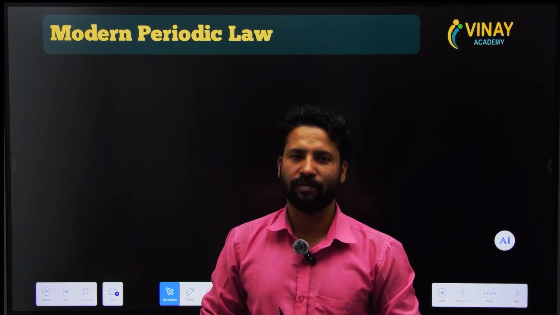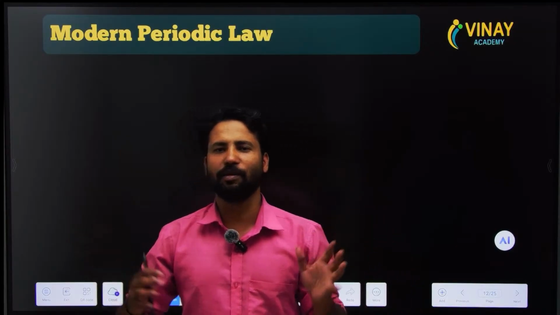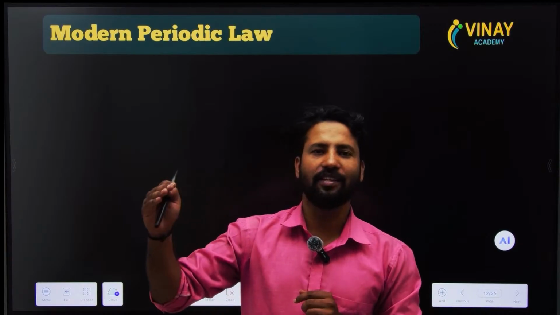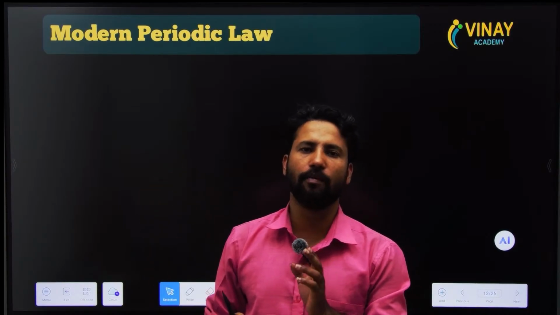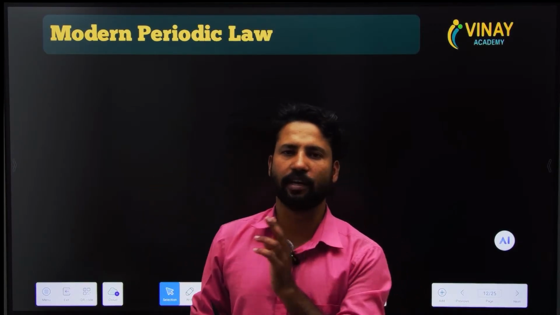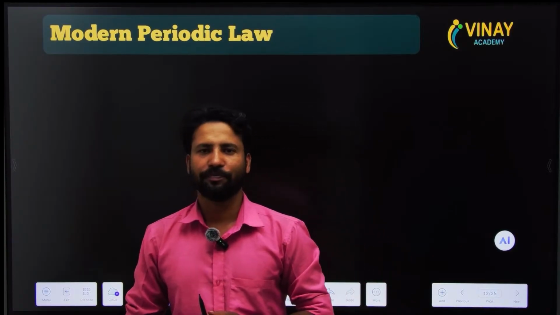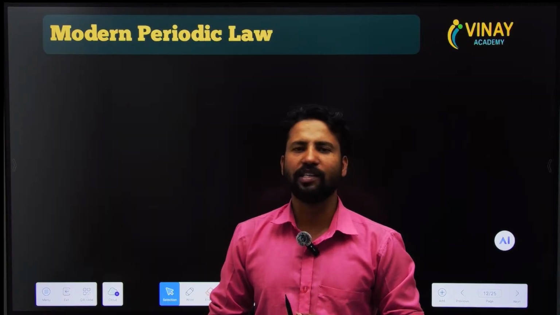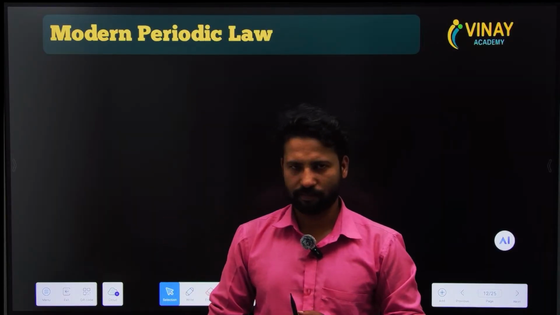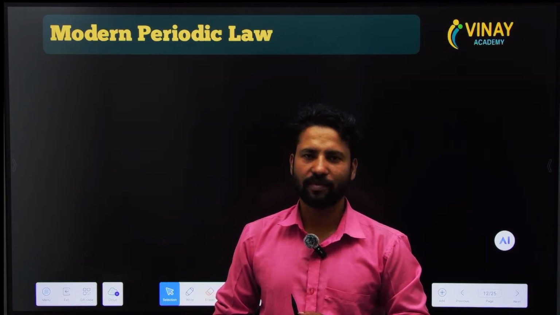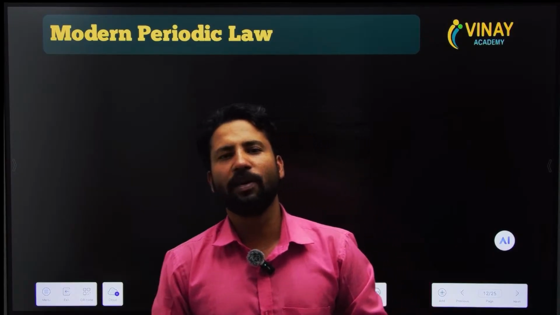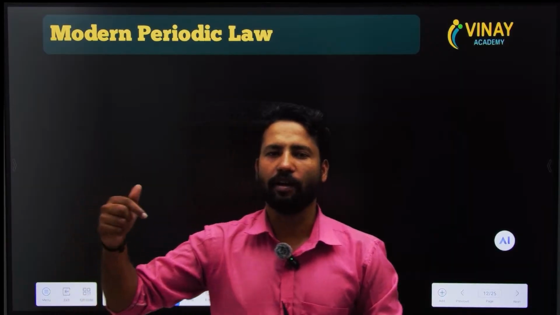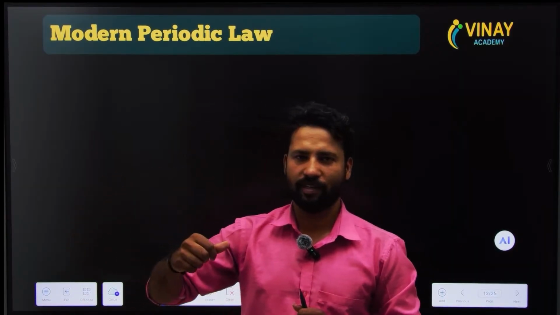That was the octave rule. Why was it octave? Because he was a music lover. According to the Indian music notes, the eighth note repeats itself: sa re ga ma pa dha ni sa. Sa repeats again. So it was the octave rule. He was somehow able to classify up to 20 elements, and he also failed. Why? Because at that time noble gases were not known. After some time, when the noble gases were discovered, he failed.